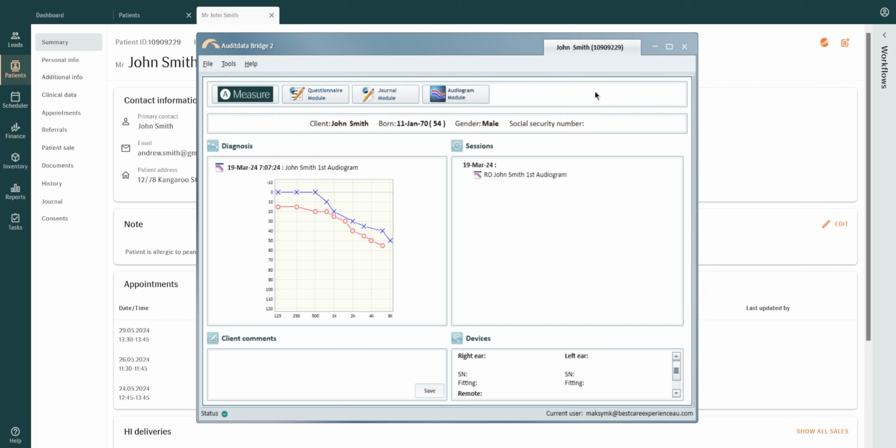Take note of the 4 sections: Diagnosis, Sessions, Client Comments, Devices. Diagnosis shows your last audiogram results. Sessions shows all your session history, organized by session date and name.